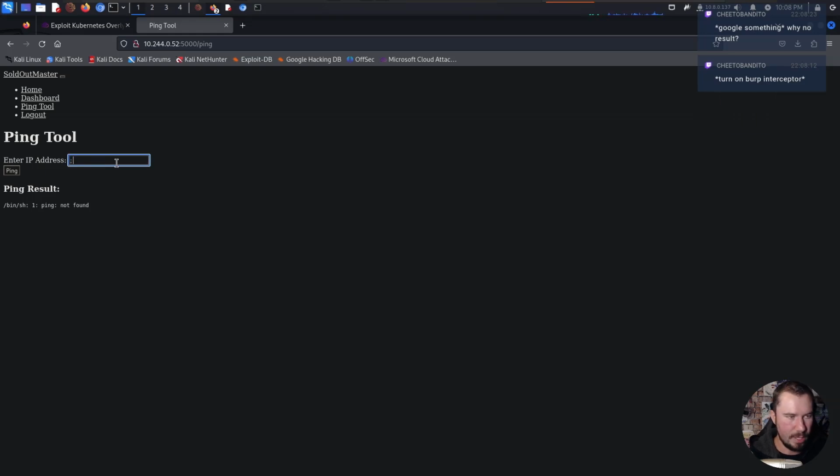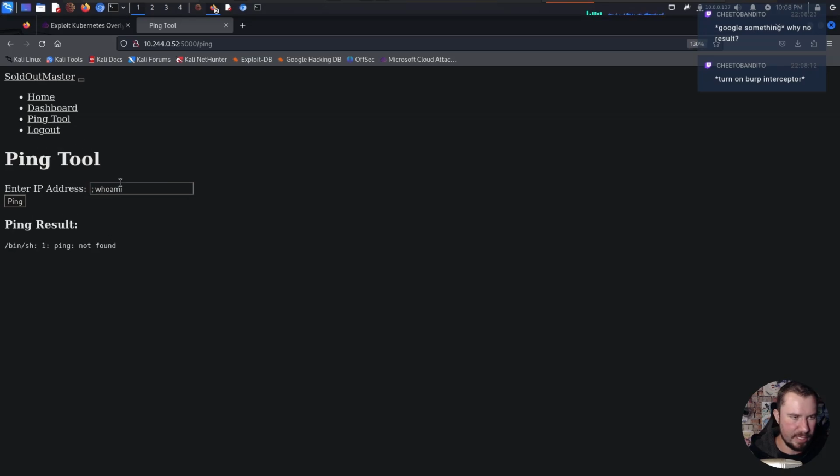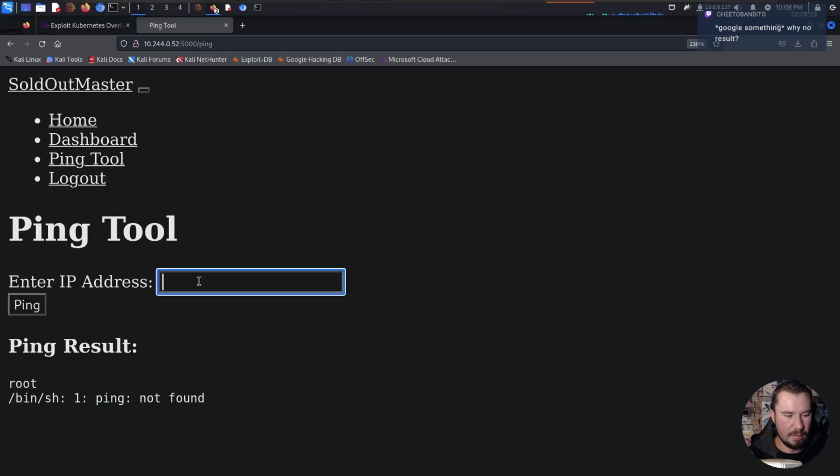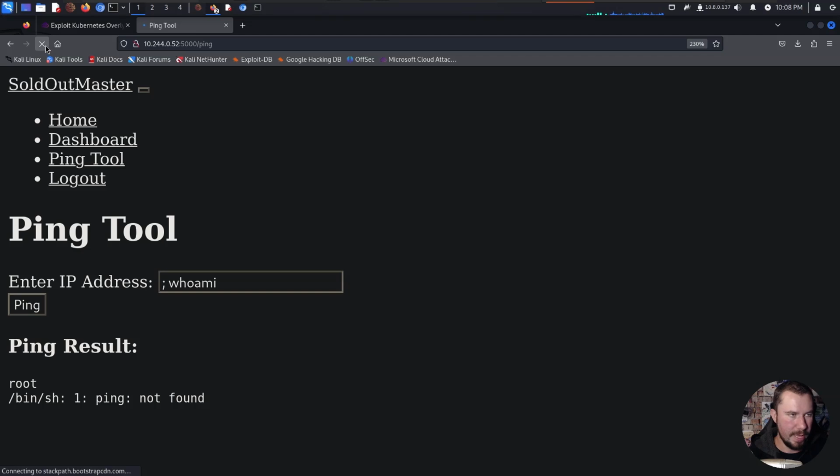So if we just do whoami, we're going to close out the command with that semicolon. Let me see if I can just zoom in for you guys. Close out the command there, try to escape the command, and then run whoami. We'll hit ping, and we'll just close it out. And you can see we have command execution with that syntax right there of the whoami, ping, close out.